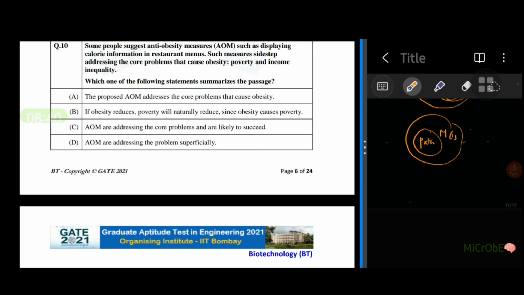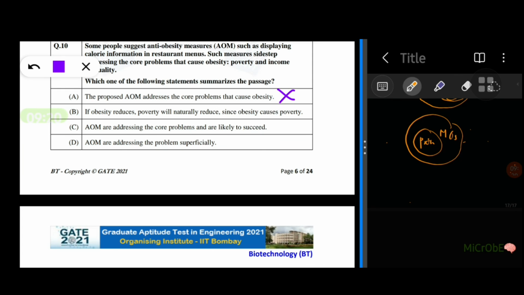So the first option is the proposed anti-obesity measures address the core problem that causes obesity. So it specifically says that the measure that is taken by the restaurant authorities, such as displaying the calorific information in the restaurant menus, are sidestepping the core problem, that is poverty and income inequality. So is it addressing the core problem? Of course not. So the first option is wrong.